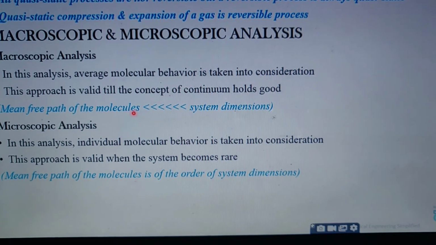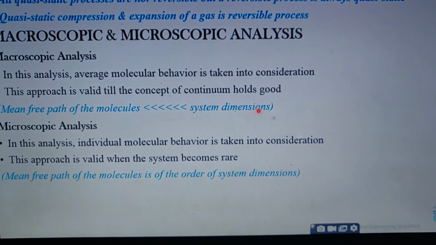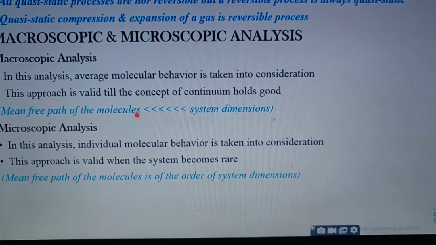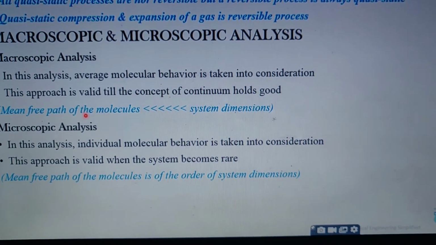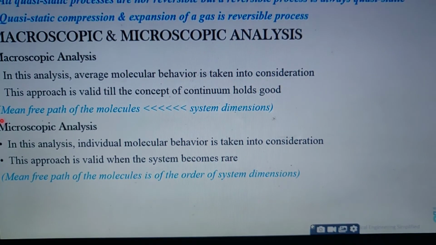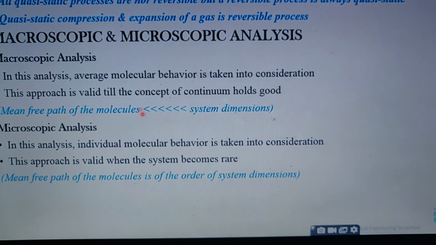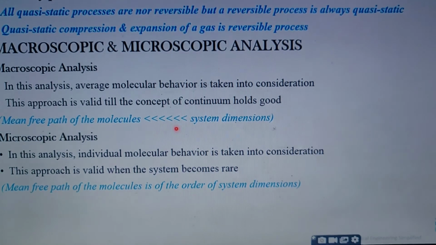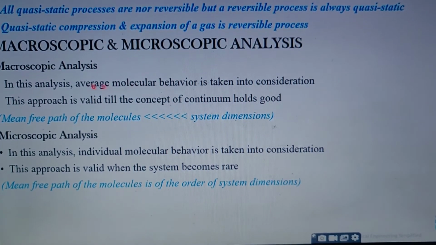You have to do the analysis of only the solid part, next the liquid part, and then only the gaseous part.